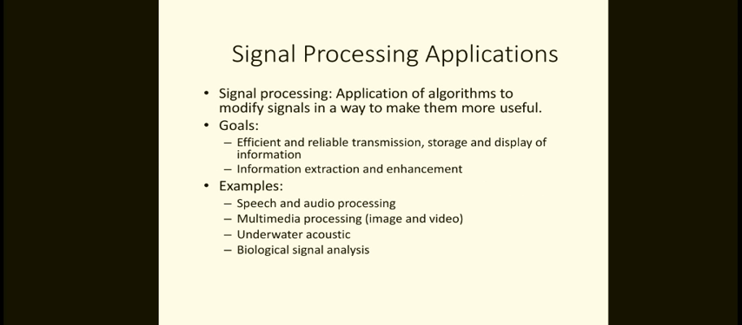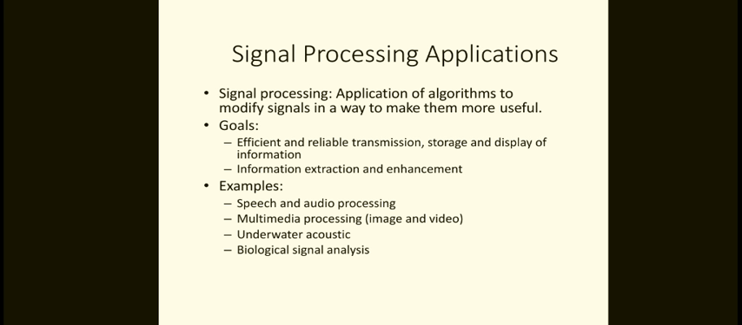Now we'll come to the signal processing applications. Signal processing is the application of algorithms to modify signals in a way that makes them more useful. This is a very good application. And what are the goals in this? The efficient and reliable transmission, storage and display of information, and information extraction and enhancement. These are the main goals.